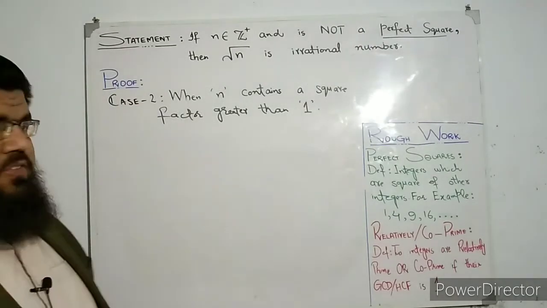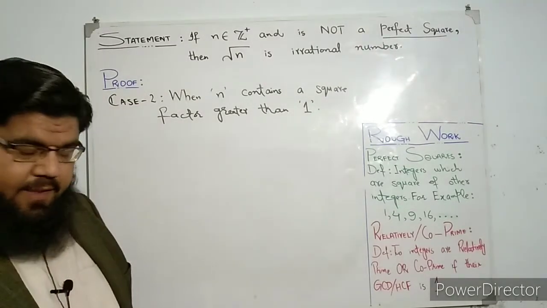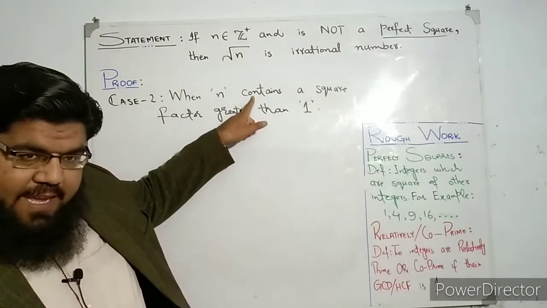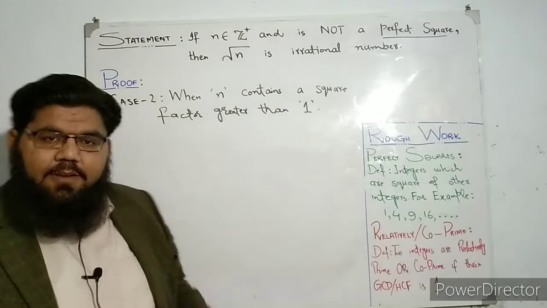So students, now we are going to consider the second case where we will have a positive integer n which contains a square factor greater than 1.